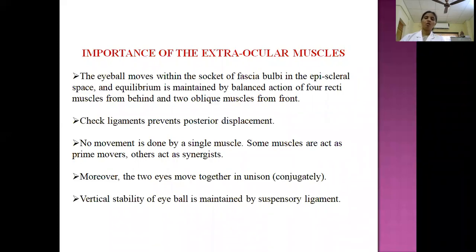So even if you remove the maxilla bone, the eyeball can't descend, because it is well supported from below by a fibrous sheath. What is that? Suspensory ligament of the eyeball. So this fact is very, very important to stabilize the eyeball.